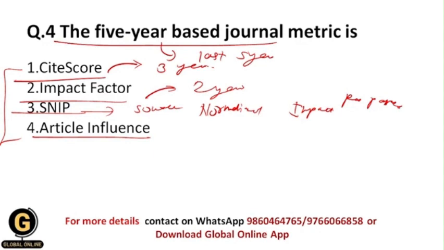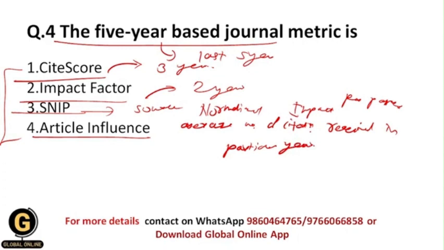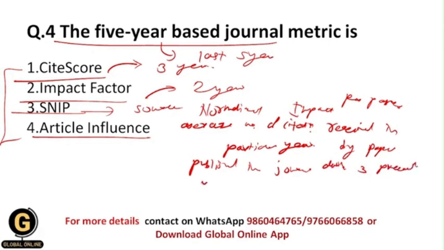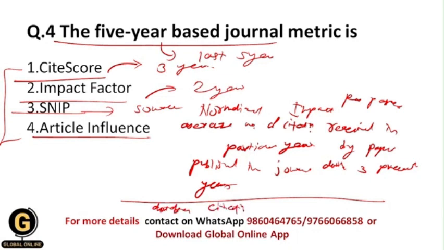So basically this is the ratio of the average number of citations received in a particular year by papers published in the journal during 3 preceding years to the database citation potential.